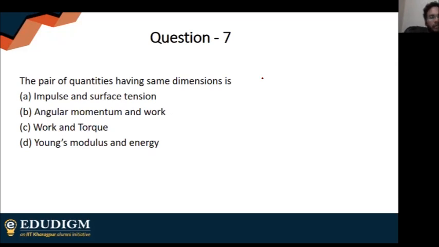The pair of quantities having the same dimensions is. First option is impulse and surface tension. Second option is angular momentum and work. Third option is work and torque. Fourth option is Young's modulus and energy. Which two quantities among these four, which pair of quantities will have the same dimension?